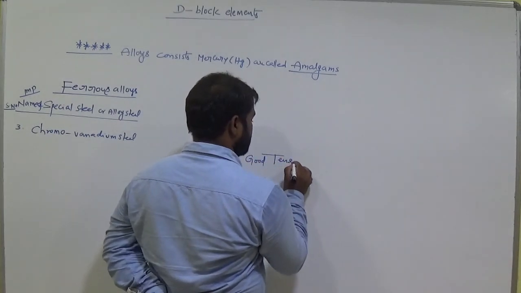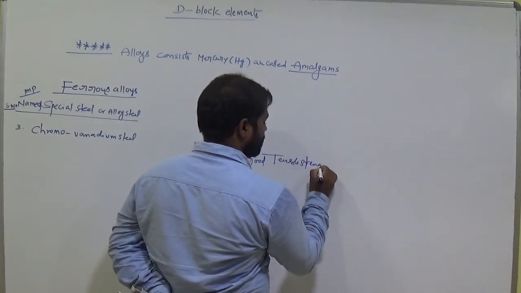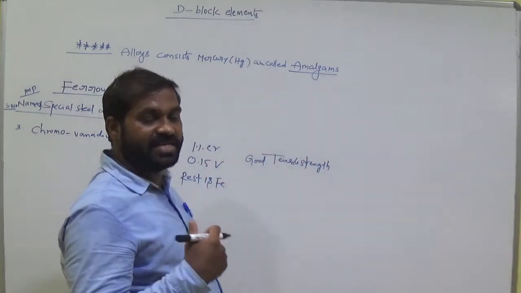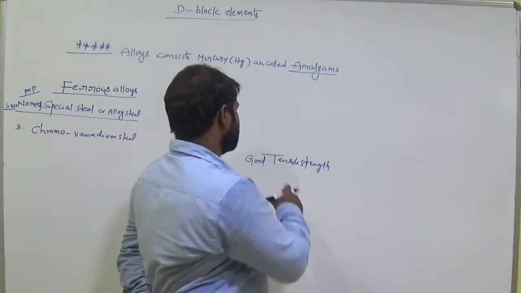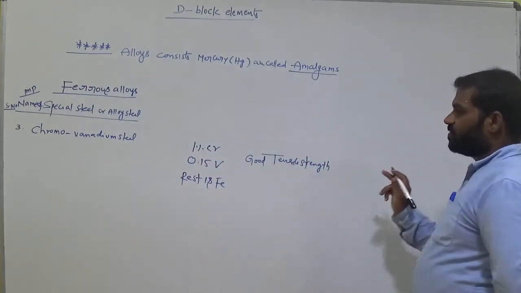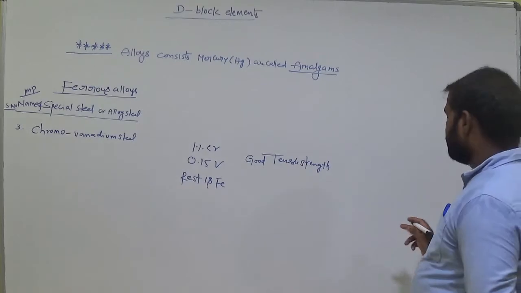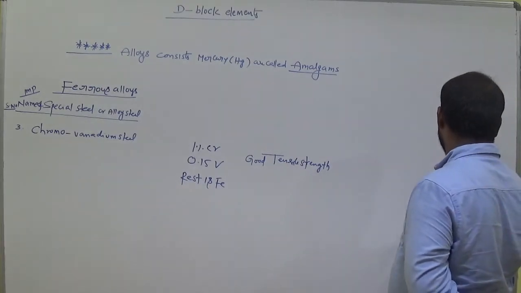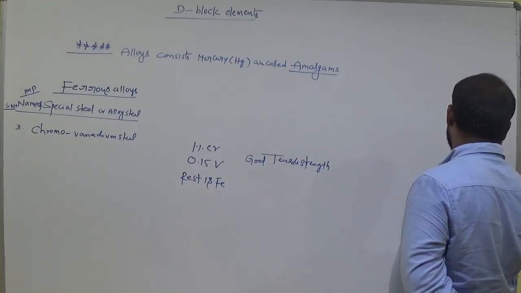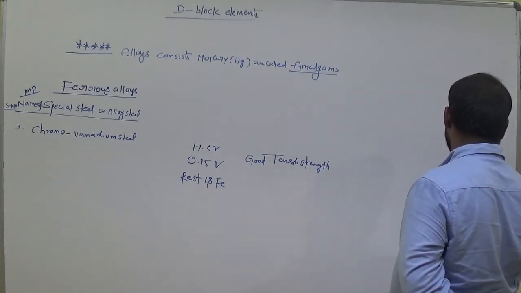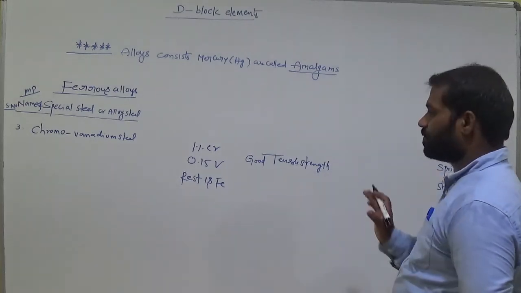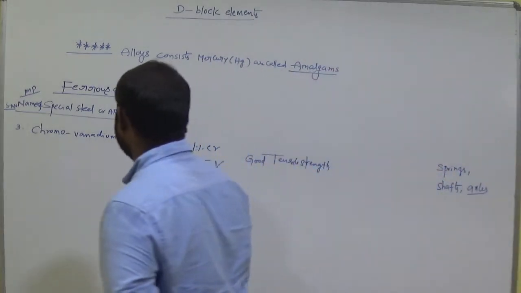You know a spring has tensile strength, that means very strong and also elastic. That is the property of this compound. And the use of this chromo vanadium steel is we can prepare springs, saws, axles.